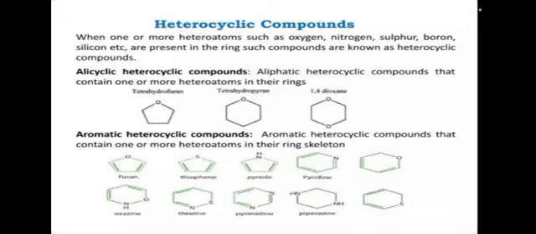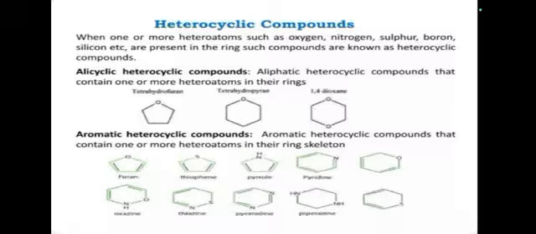Examples of alicyclic heterocyclic compounds are tetrahydrofuran, tetrahydropyran, 1,4-dioxane, and tetrahydropyrrole. These are the examples of alicyclic heterocyclic compounds.